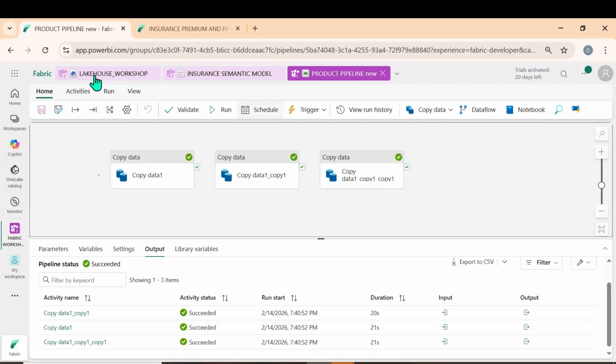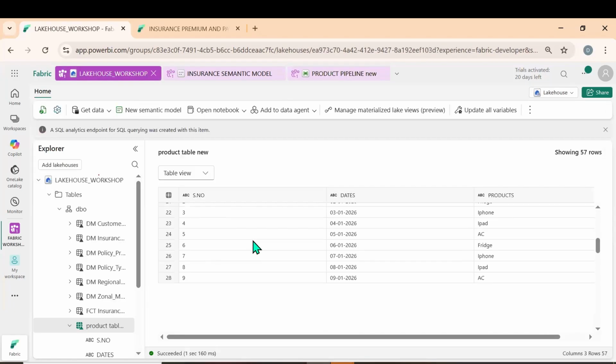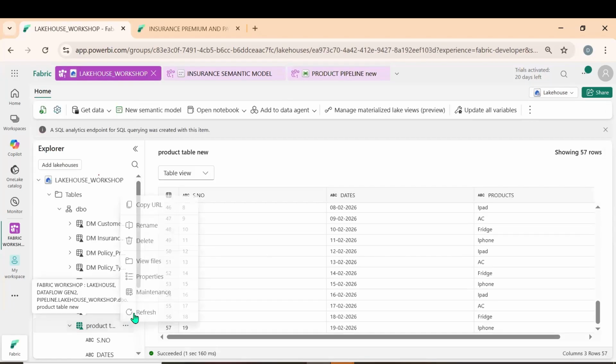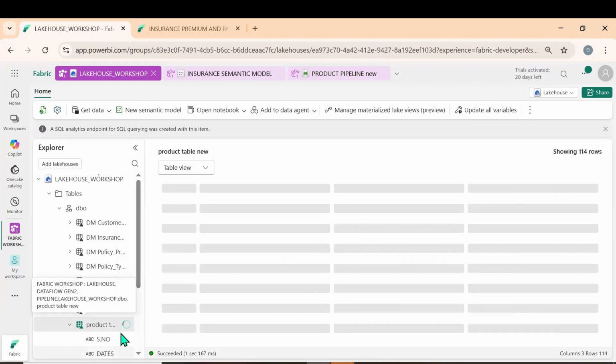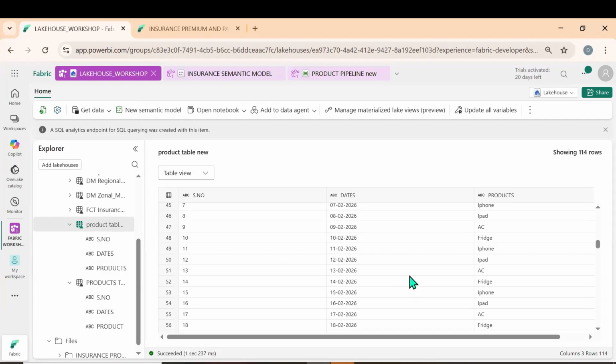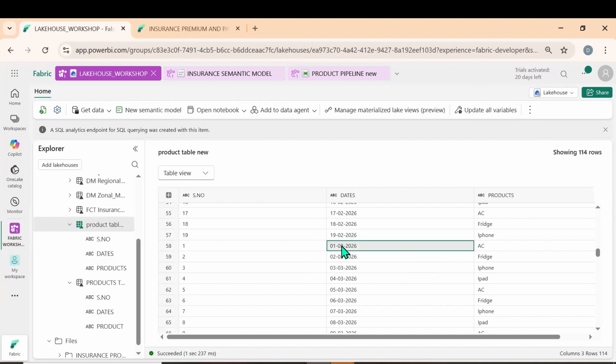Yes, it succeeded. Let us go here. Scroll down to 19th. Let me click on refresh. Now you see 1st March. Now we got the data. That's wonderful.